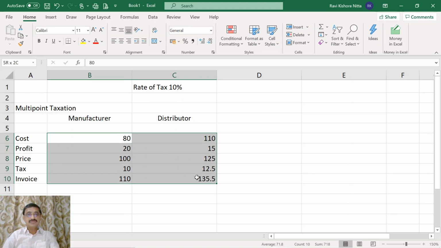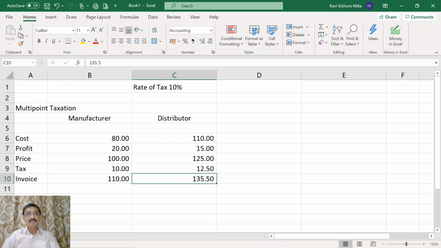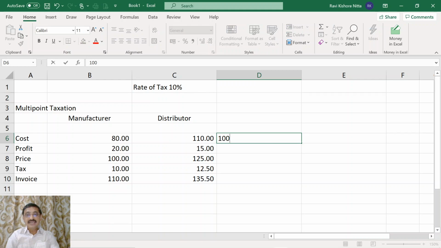Now let us examine here that the 110 rupees, the price at which the distributor has bought the good, contains tax of 10 rupees. This is cost of 100 plus 10 rupees.